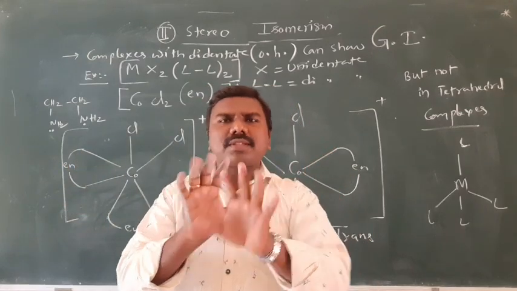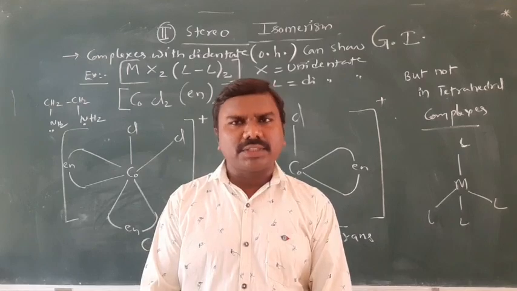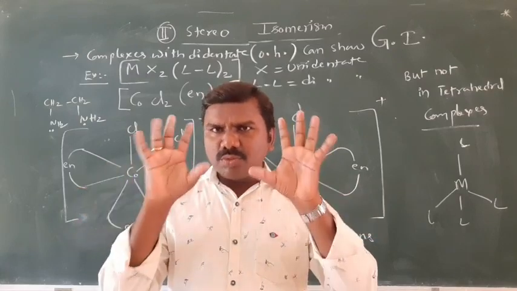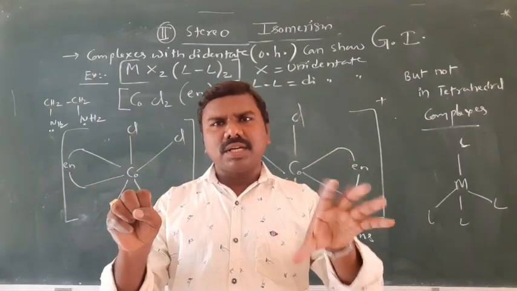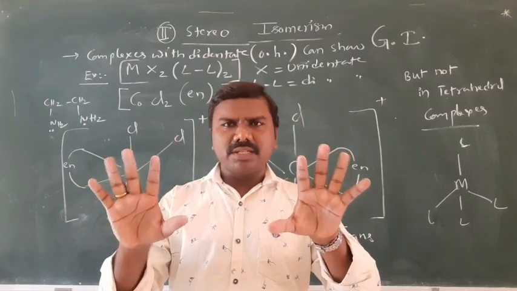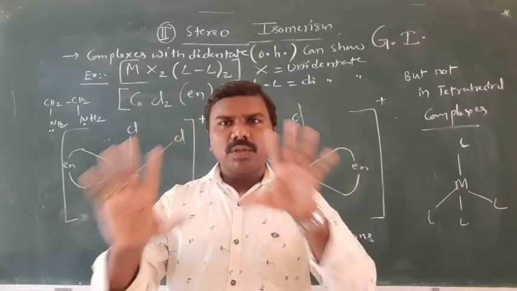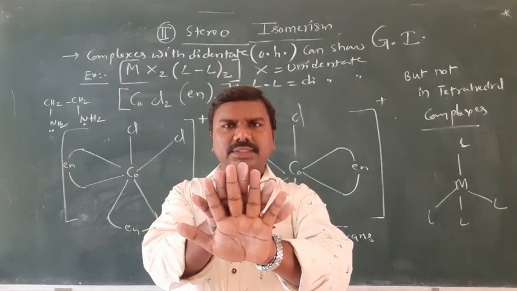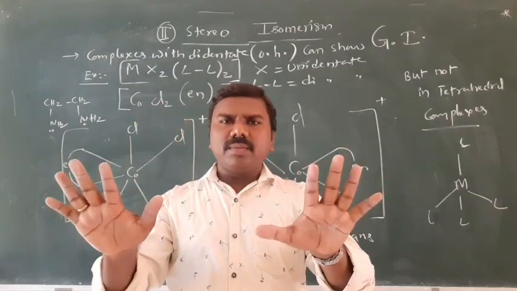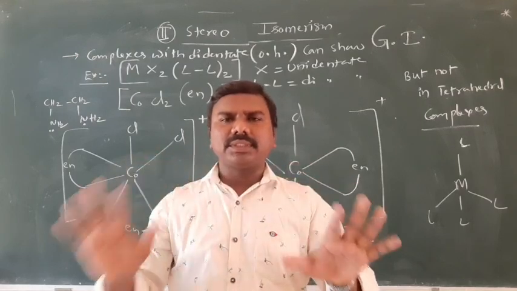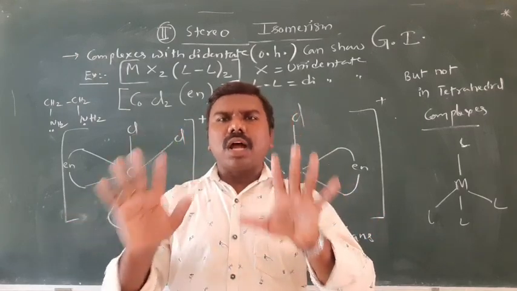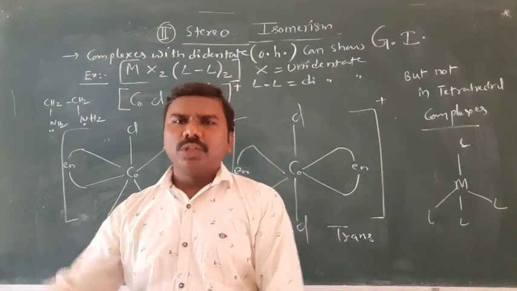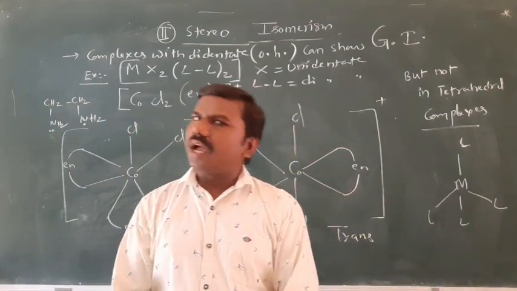If not superimposable, such a compound is called a chiral compound, as studied in haloalkanes. These are two compounds, each a mirror image of the other. If I superimpose them like this, they do not match. Mirror images that are not superimposable are called enantiomers. A compound or ion that is not superimposable is a chiral molecule, and it will show stereoisomerism, which is optical isomerism.